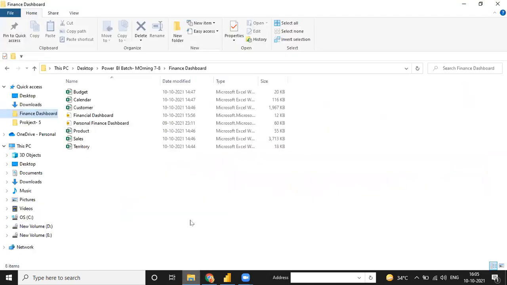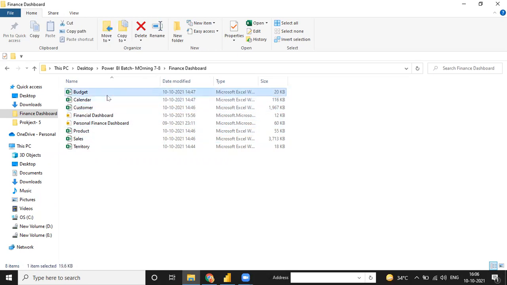Right now I have one financial dashboard in which we have sales and budget data. Don't worry, we'll cover almost everything that was covered in the ACH and wire data. It is all about the financial impact. Right now we have a budget table and a calendar table, so we don't need to create a calendar table on our own. We also have customer, product, sales, and territory tables. We have a total of 6 tables.